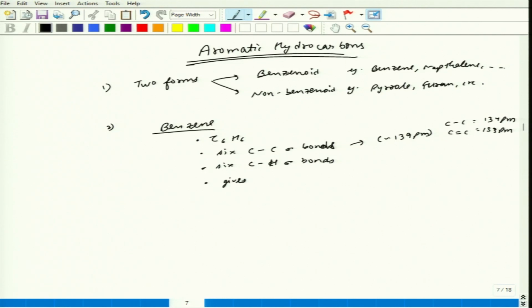It undergoes substitution rather than addition, unlike alkenes. So, this is different from that.